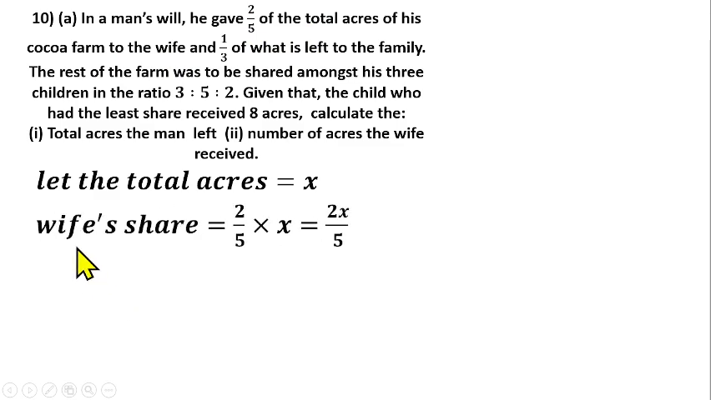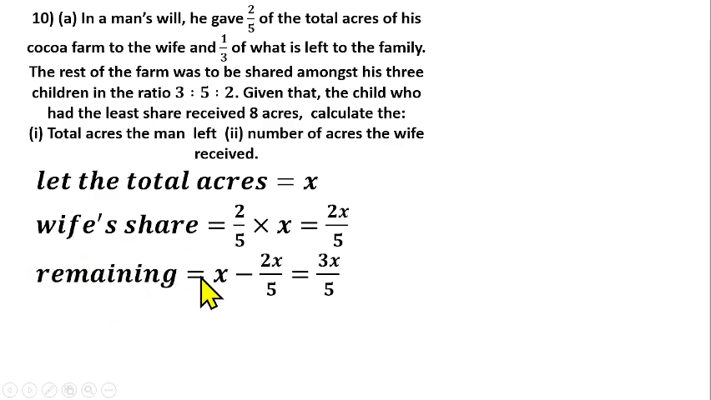So let's know what the wife's share will be. 2/5 of the total acres, which is x. So that will give us 2x/5. This is what the wife received. Then if the wife received this, how do we know the number of acres that will be left? That will be the total number of acres minus what the wife took. So the remaining acres will be x minus 2x/5.